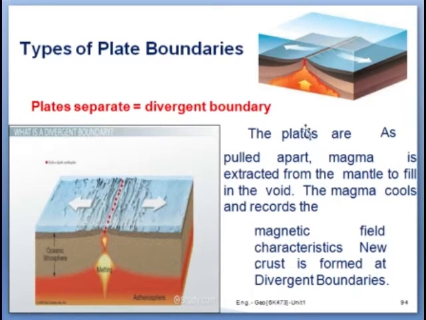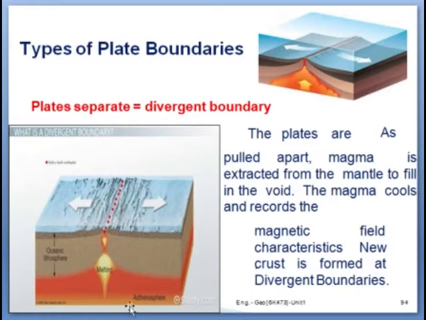In the figure you can see these two plates pulling away from each other, and this boundary is nothing but the divergent boundary. Through this divergent boundary, hot molten magma emerges, a huge volume of molten material pouring out.